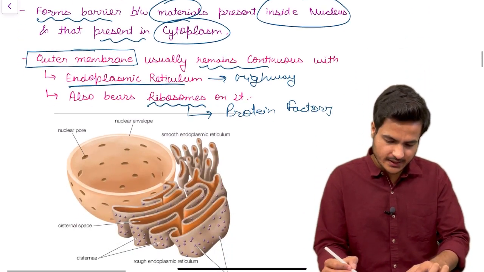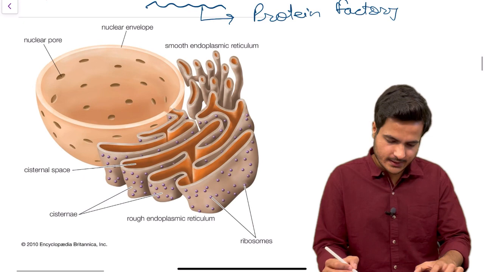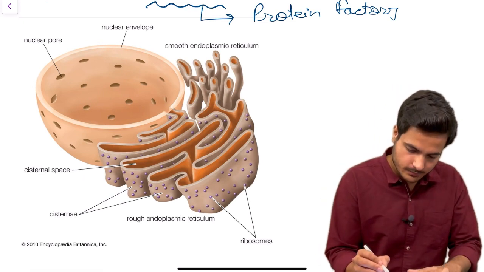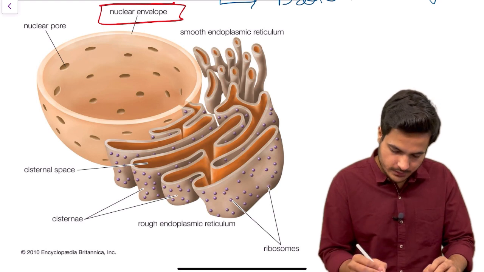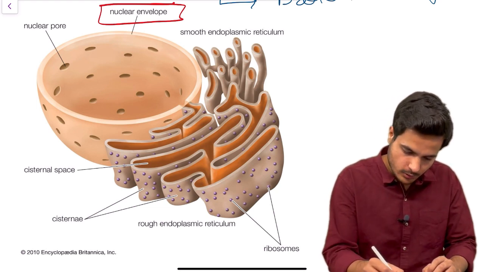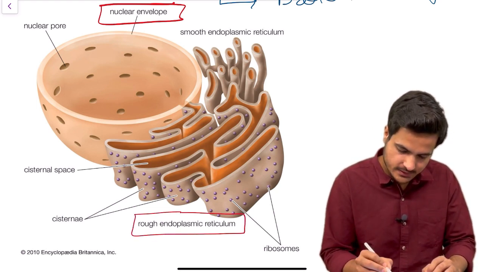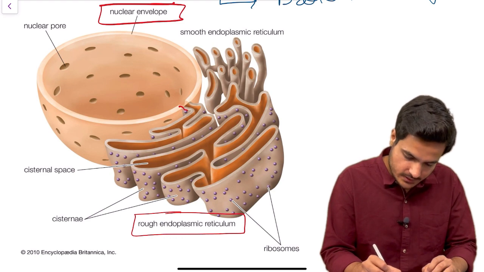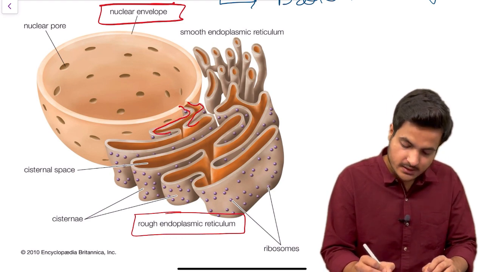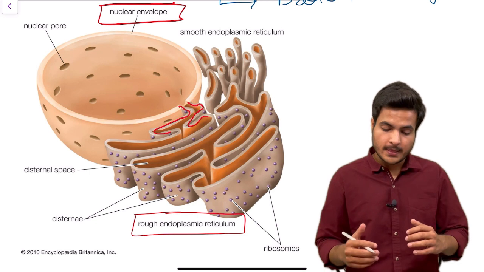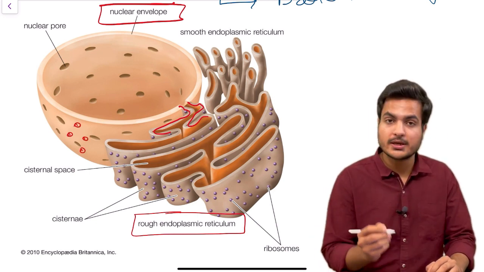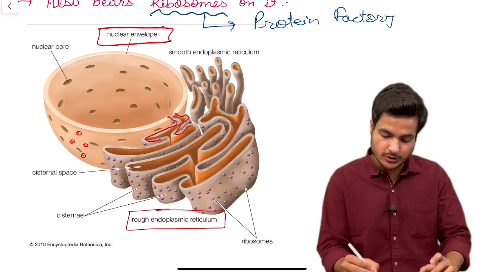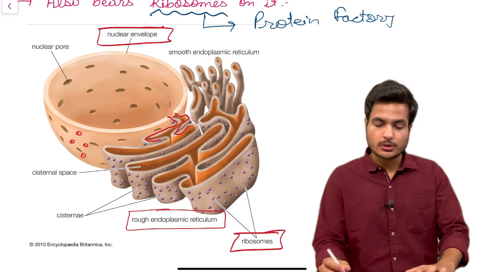Now let's see this diagram, which will make you understand that the nuclear envelope is in continuation with the rough endoplasmic reticulum. It is easily visible that the nuclear envelope is in continuation with the structure called the rough endoplasmic reticulum, and also there might be some ribosomes present on this outer nuclear membrane. So these are the two things you need to remember about the outer nuclear membrane.